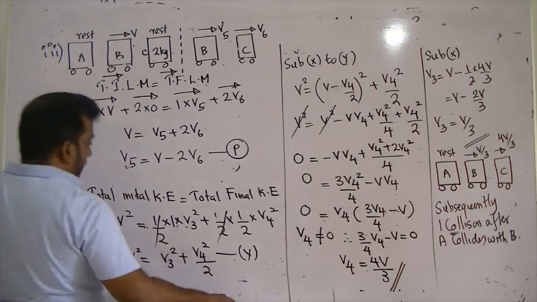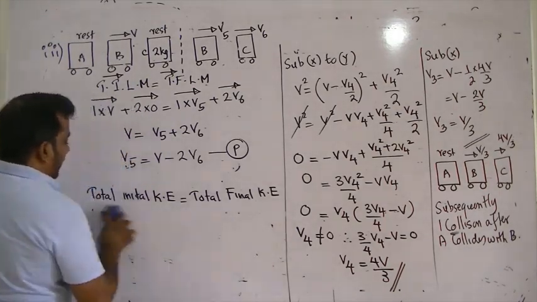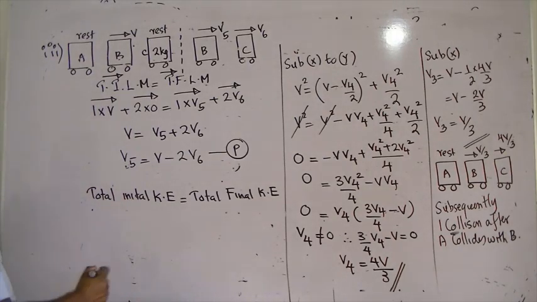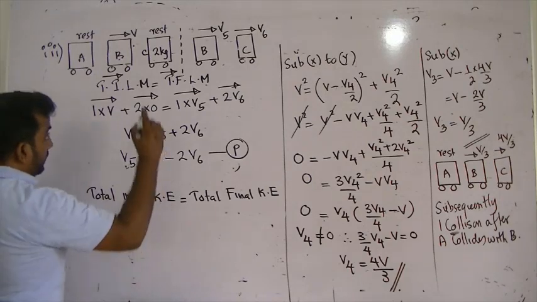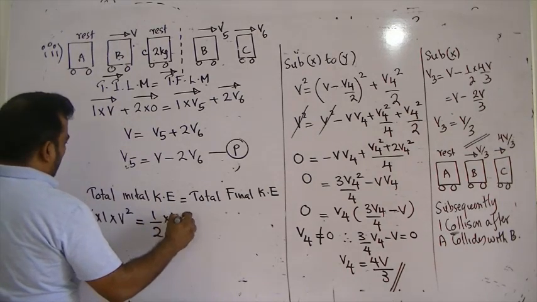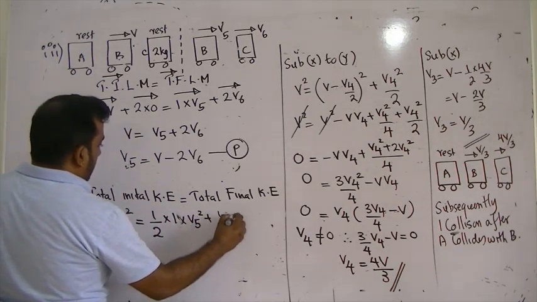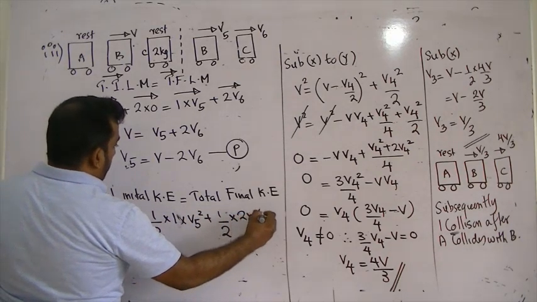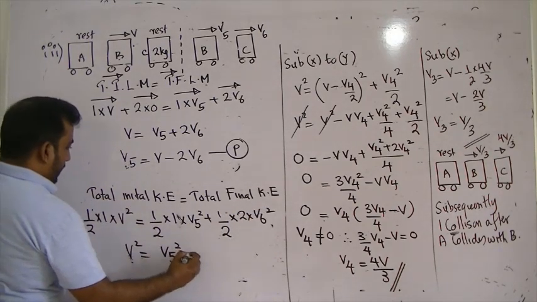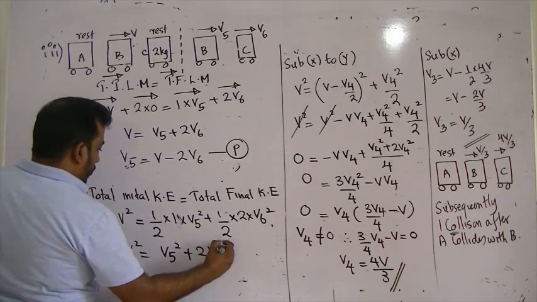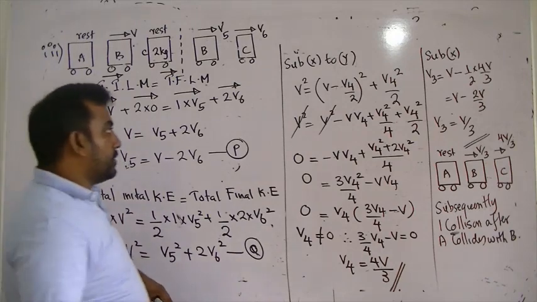Elastic collision: total initial kinetic energy equals total final kinetic energy. Initial kinetic energy is half mass into velocity squared, final is half mass into velocity squared. Half cancels off. V squared equals V5 squared plus 2V6 squared, equation Q.